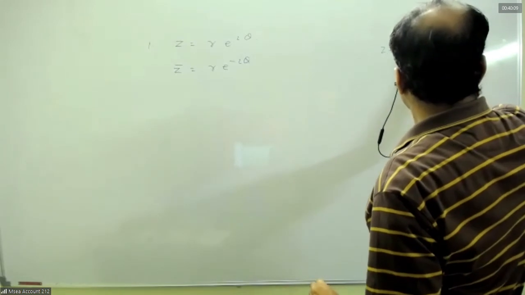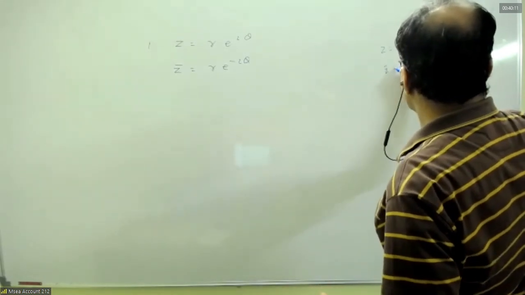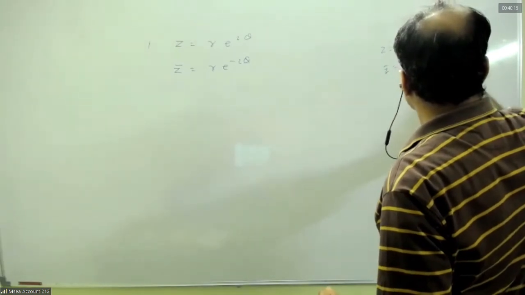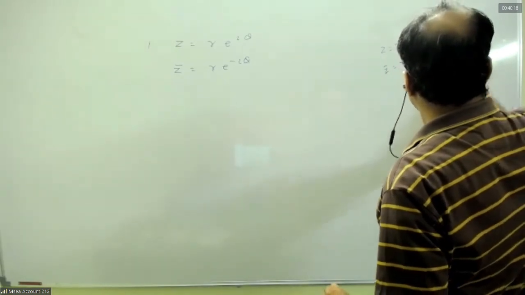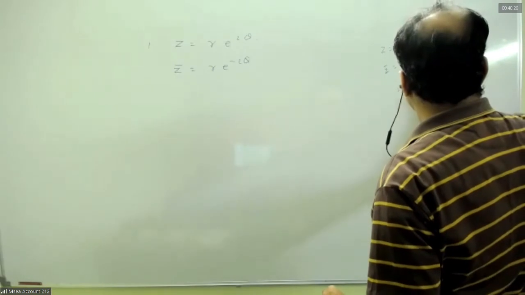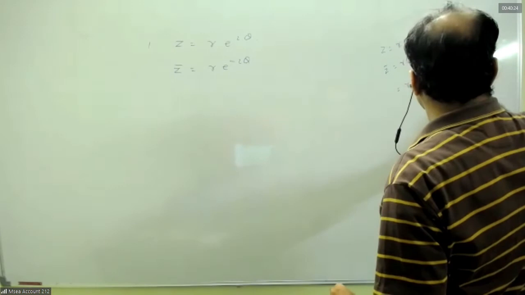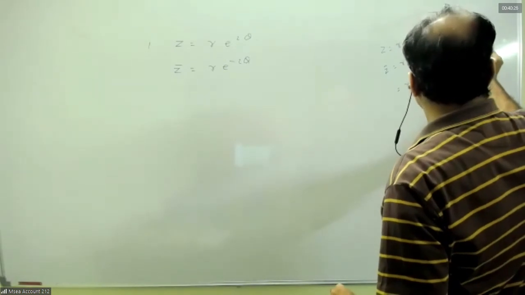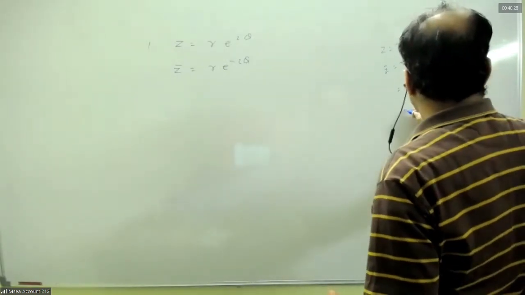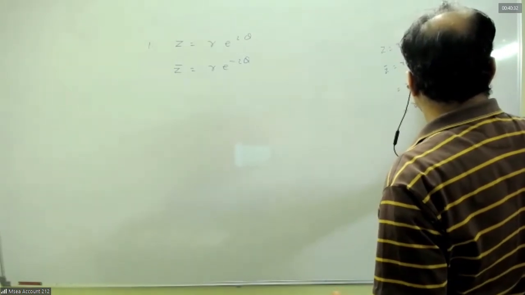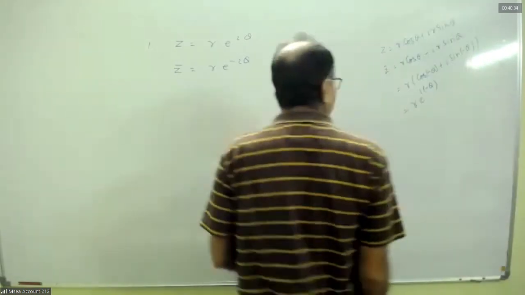This is the real part, imaginary part. What will be z conjugate? r cos theta minus i r sin theta. That is r into cos minus theta plus i sin of minus theta. Can I write it? That is r into e to the power i times minus theta.